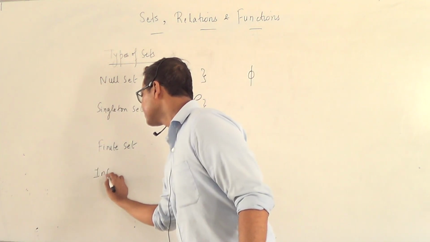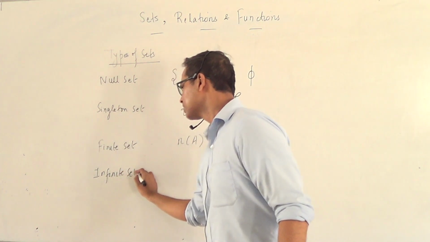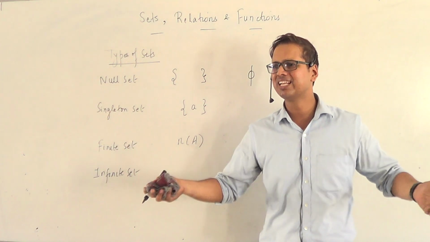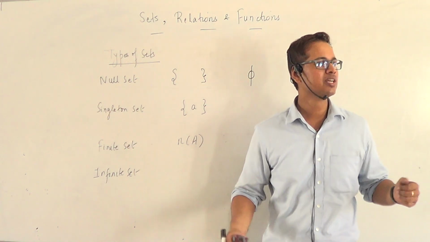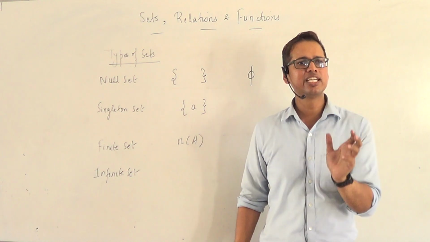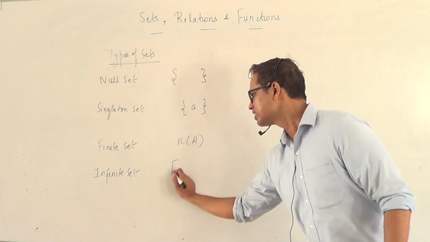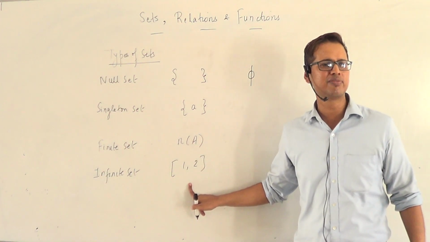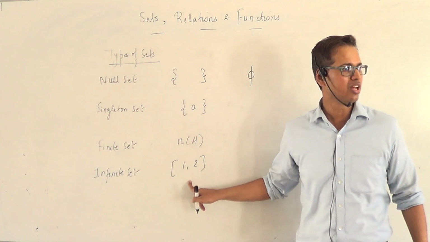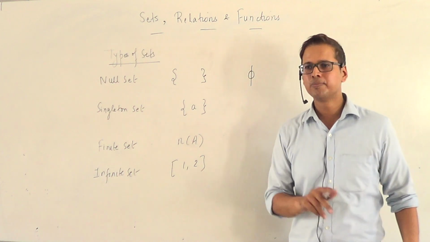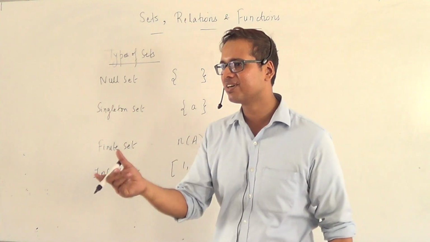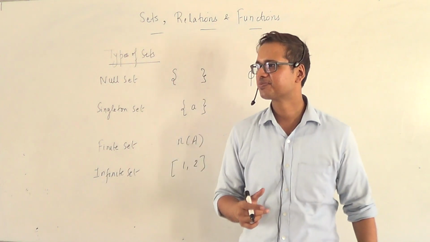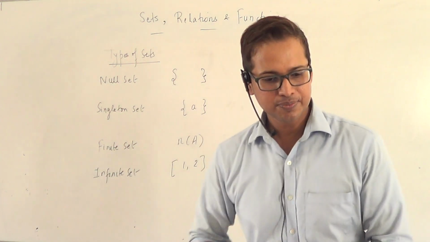What would be an infinite set? An infinite set is a set having infinitely many elements. The set of all natural numbers, the set of all whole numbers. Even the intervals that you study. For example, if I say closed interval 1 to 2, this is an infinite set. It has infinitely many elements, all real numbers between 1 and 2. So basically, the intervals that we were studying in our maths before were all sets. Is that okay? Moving on.